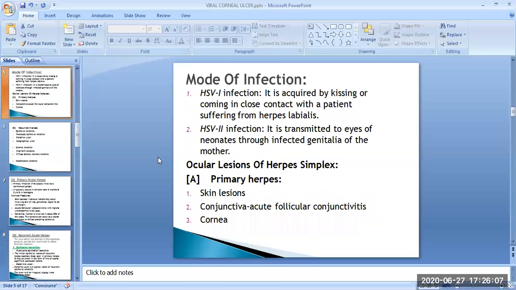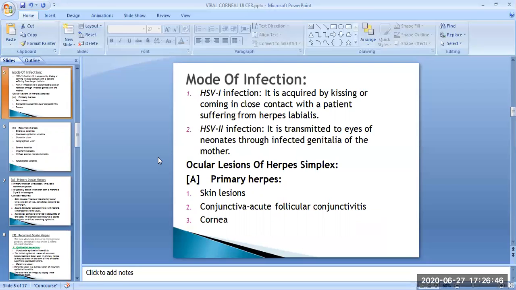Then the mode of infection of herpes simplex keratitis. The HSV 1 infection is acquired by kissing or coming in close contact with a patient suffering from herpes labialis. Second is the HSV 2 infection. It is transmitted to the eyes of the neonates through infected genitalia of the mother. Then the ocular lesions of herpes simplex. The ocular involvement by the HSV occurs in two forms, the primary and recurrent.